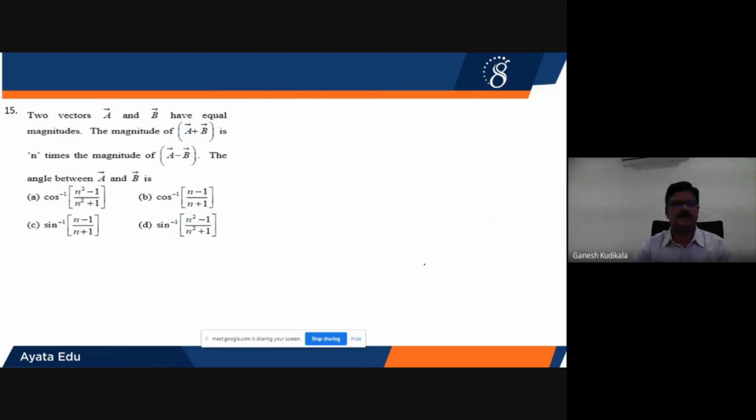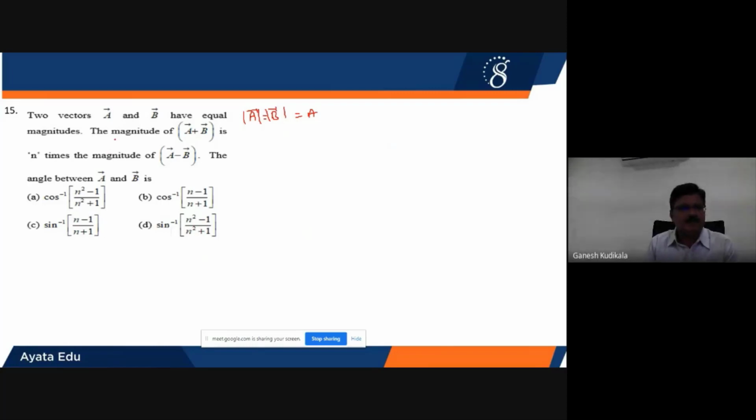Very simple part. Now let us see the 15th one. Two vectors A bar and B bar have equal magnitudes. So therefore, when they have equal magnitude, straight away I can say that A value will be equal to B value. Magnitudes, I can put it as A only.